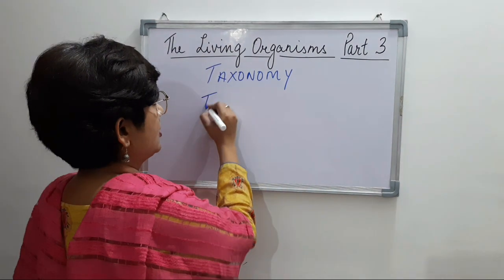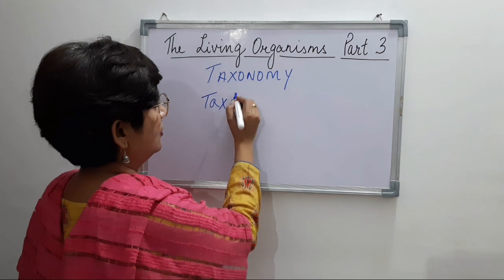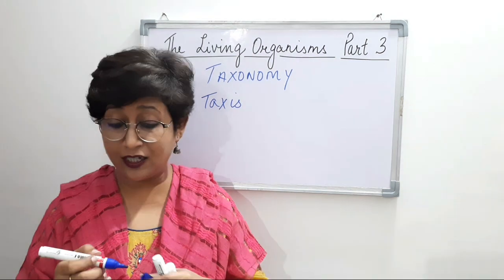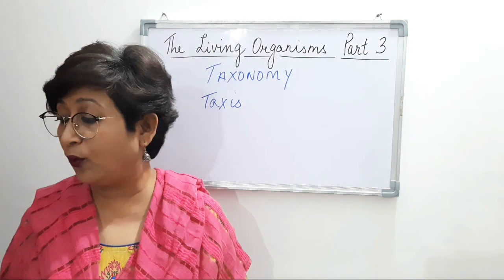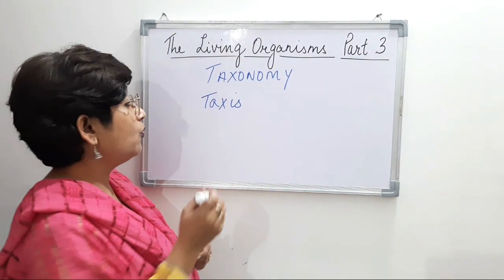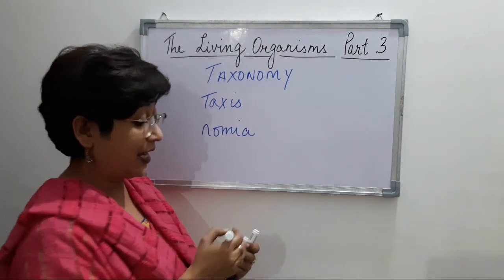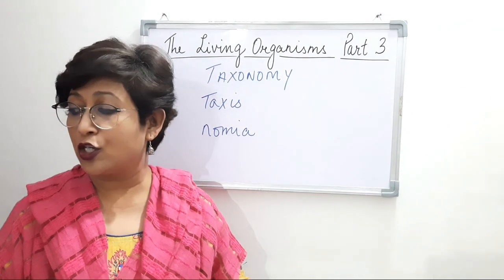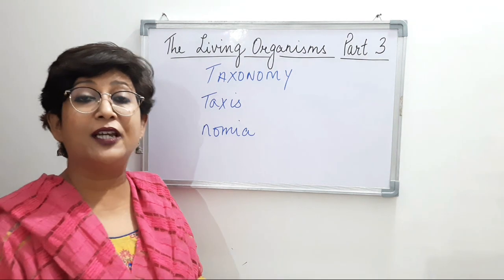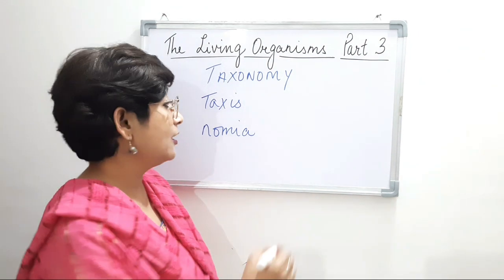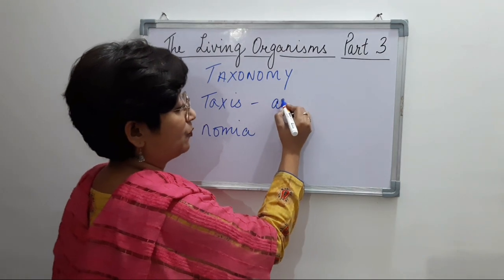The first is taxis, the Greek word, and the second word is nomia, right? The word taxis means arrangement and nomia is method. So method of arrangement.